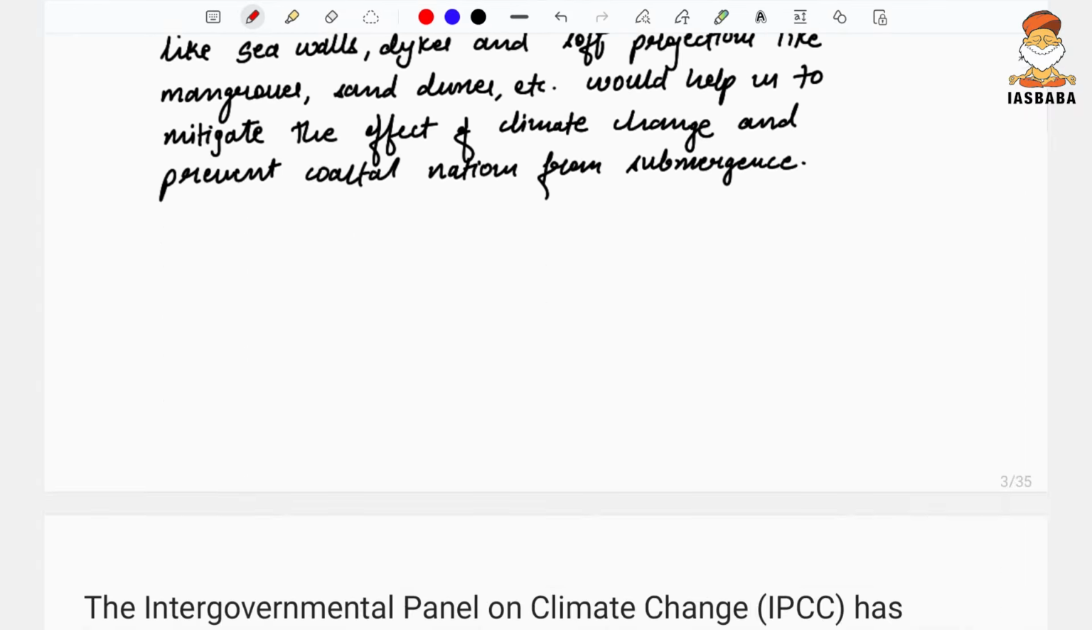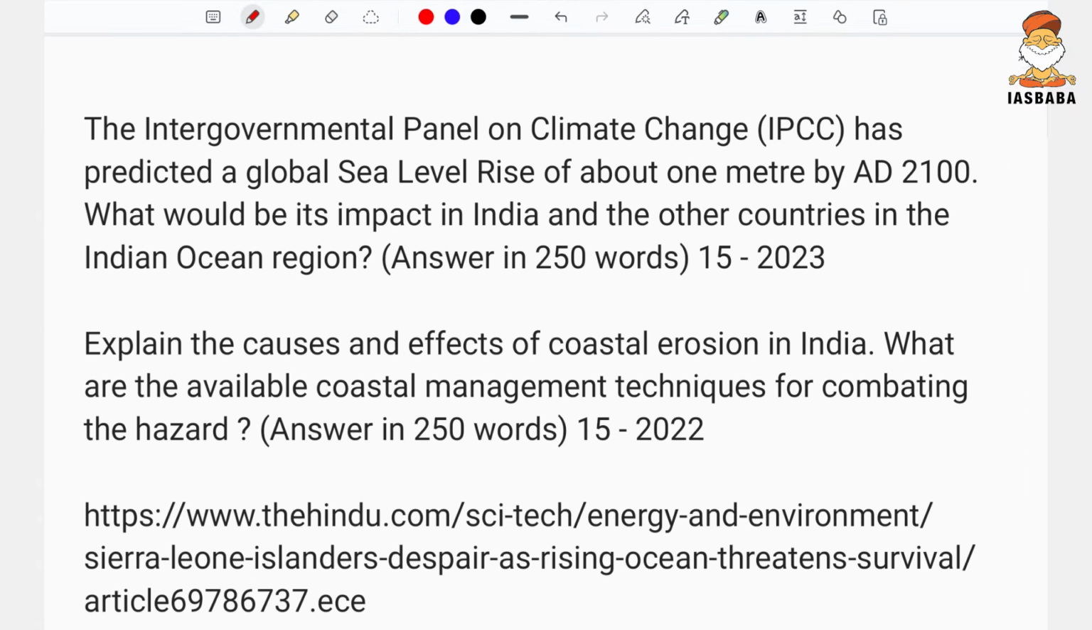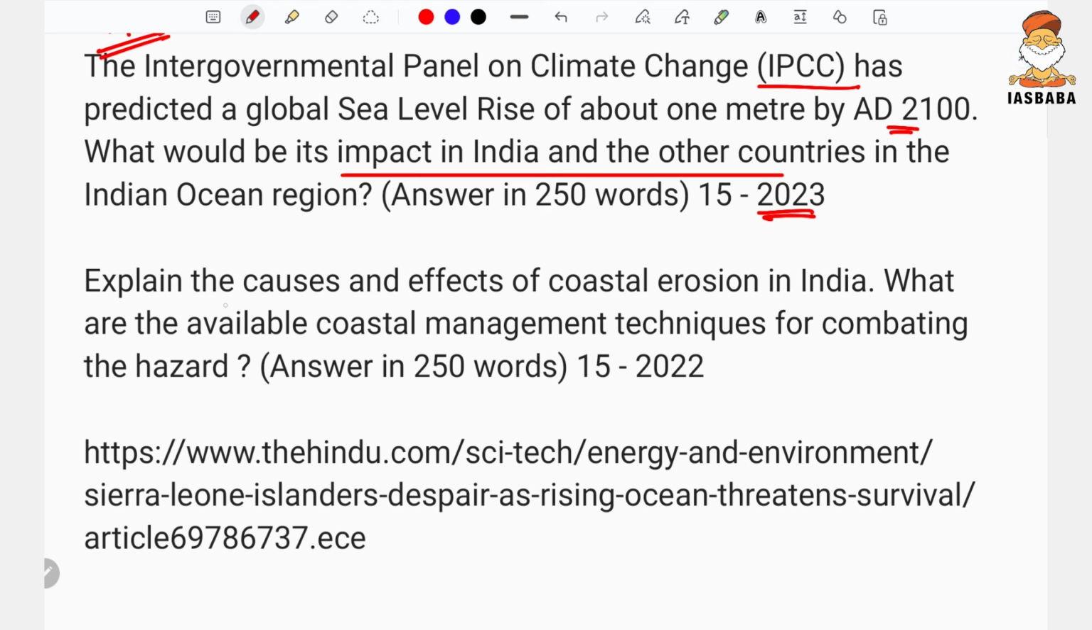Now before proceeding ahead with this question, let me show you the previous years' relevance of this question. It is basically a repeated question. Earlier it was said that IPCC has predicted a global sea level rise of about a meter by the 21st century. What would be the impact in India and other countries in the Indian Ocean region? So this question was already asked in 2023, and there was one more question in 2022: explain the causes and effects of coastal erosion in India. What are the available coastal management techniques for combating the hazard? So this is also with respect to sea level rise.